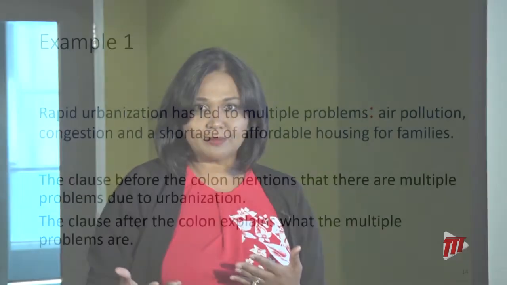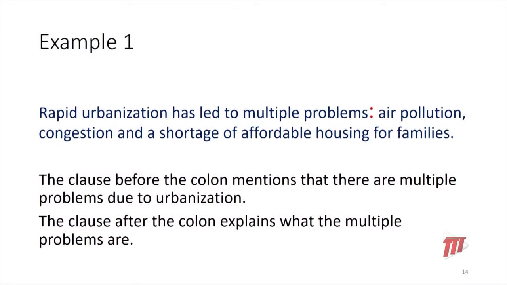What are these multiple problems? The list is air pollution, congestion, and a shortage of affordable housing for families. So the clause before the colon mentions that there are multiple problems due to urbanization. And the clause after the colon explains what the multiple problems are.